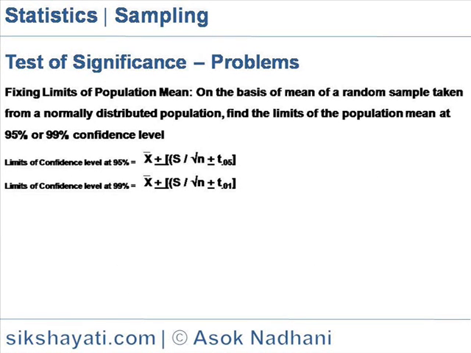Fixing limits of population mean. On the basis of the mean of a random sample taken from a normally distributed population, find the limits of the population mean at 95% or 99% confidence level. Limits of confidence level at 95% is x bar plus minus s by root over n into t0.05, and limits of confidence level at 99% is equal to x bar plus minus s by root over n into t0.01.